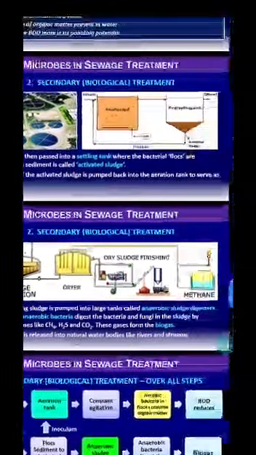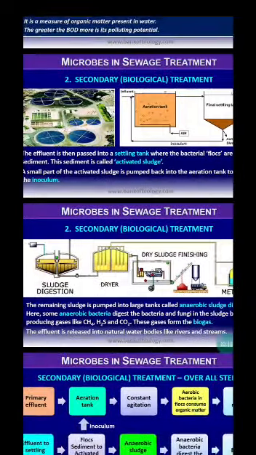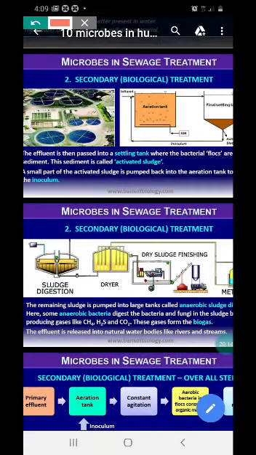What is it called, children? Activated sludge, because there are bacteria and fungi in it. That's why it is called activated sludge.